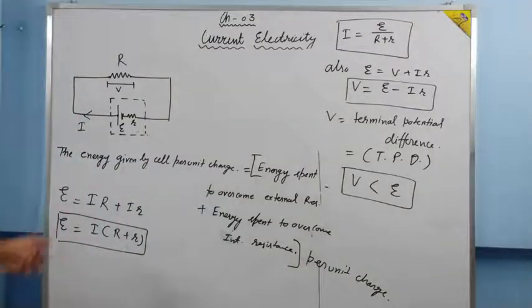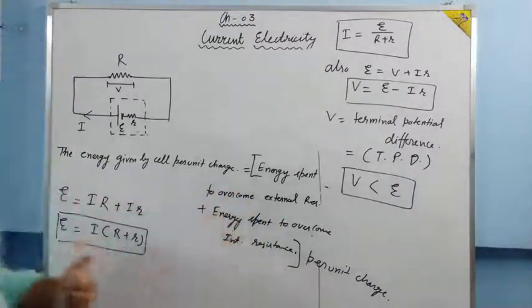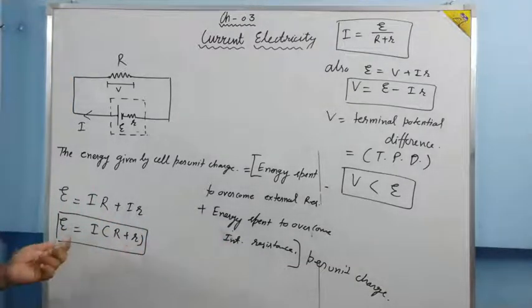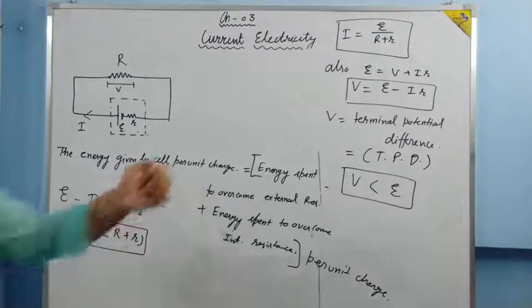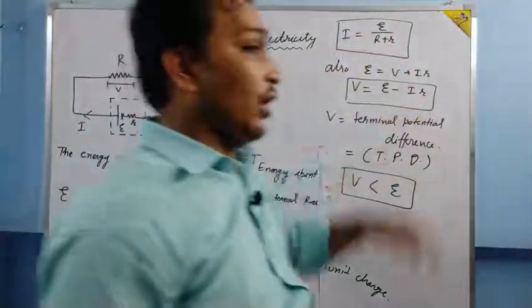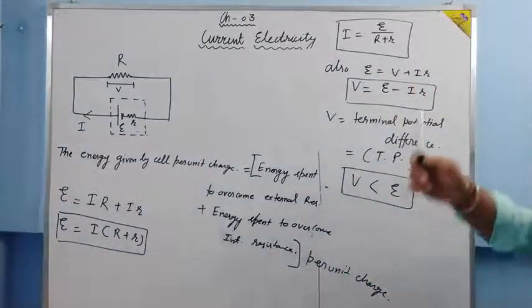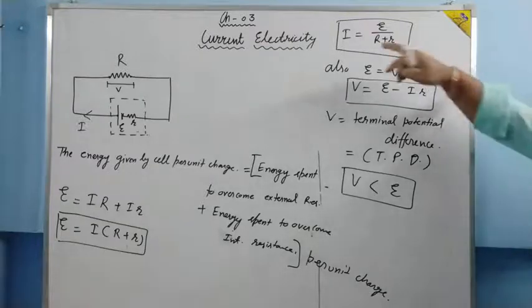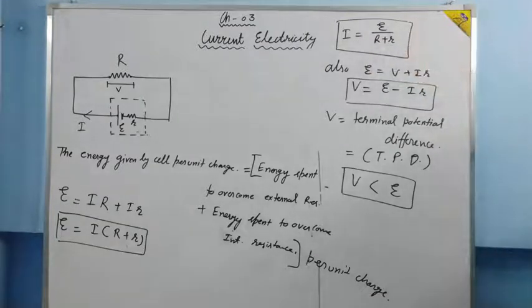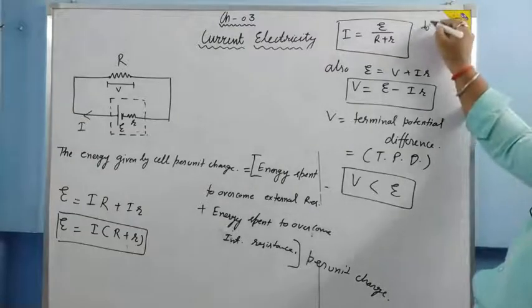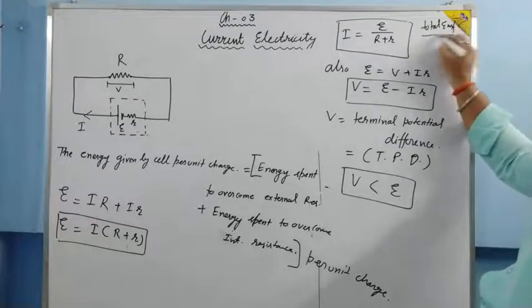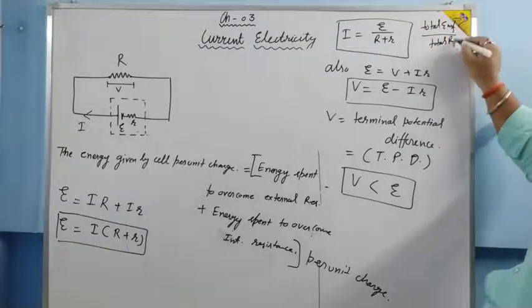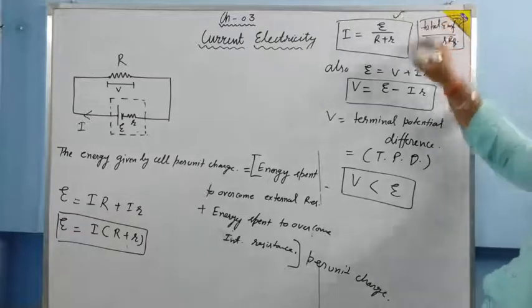So for energy spent to overcome external resistance, it is IR. Energy spent to overcome internal resistance, it is I small r. If we take I common, then this formula comes for the value of I: EMF upon R plus r. EMF is the EMF of the cell, R is the external resistance, and r is the internal resistance. We say that current is equal to total EMF upon total resistance, for your understanding only. Otherwise, this formula is enough.